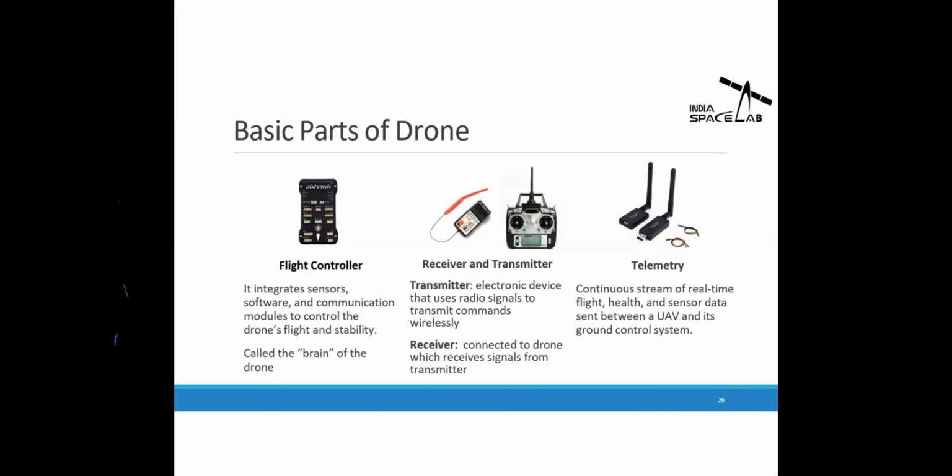Then we have the part telemetry. What is telemetry? Let's say you want to know the height of your drone, the battery percentage remaining, and other data like the position. How do you know that? That's why telemetry is used, which transmits the drone data continuously from the drone to the ground station. It is full duplex communication: we can send data from the ground to the drone, and the drone also sends data to the ground station.